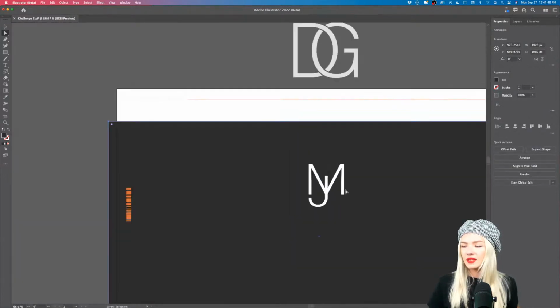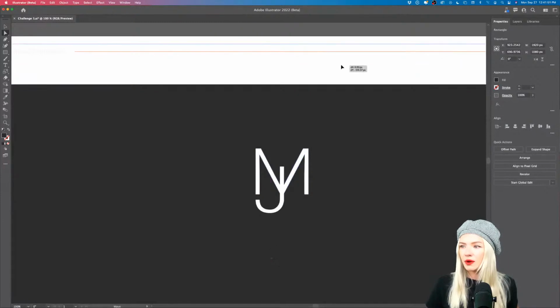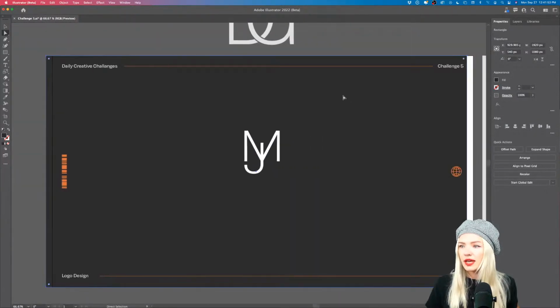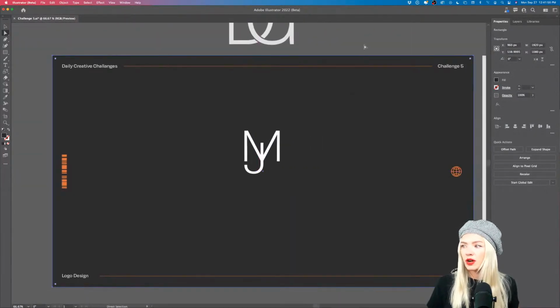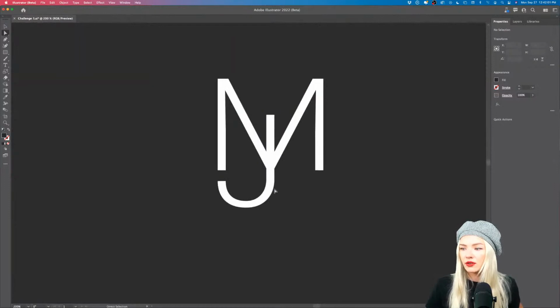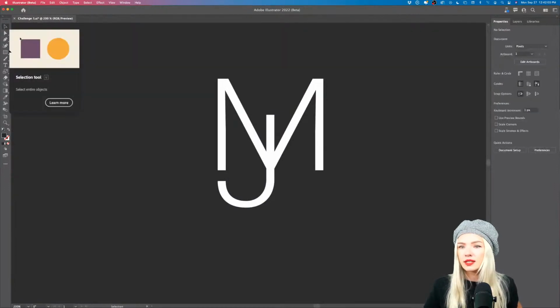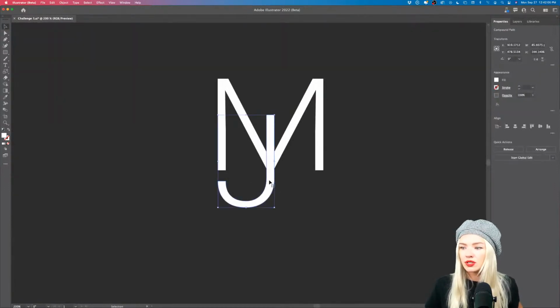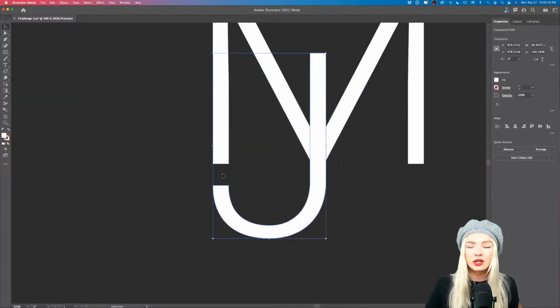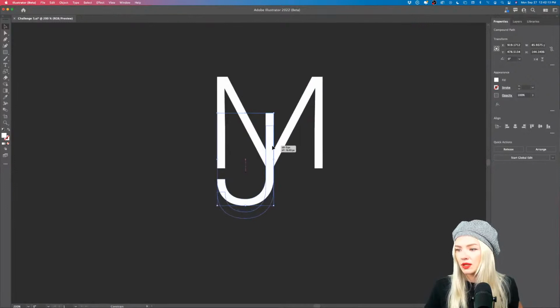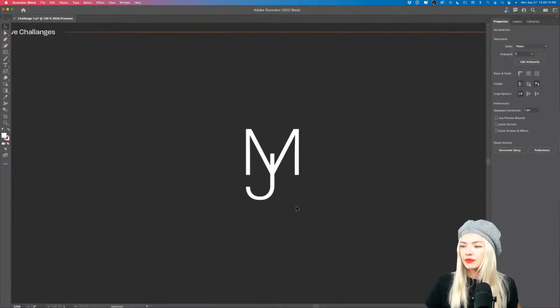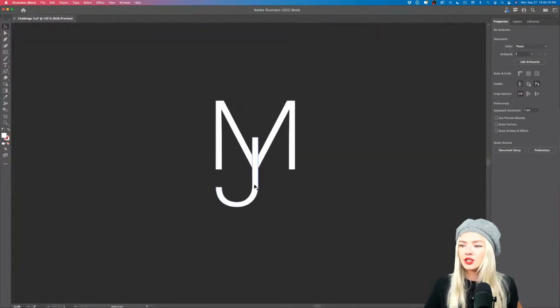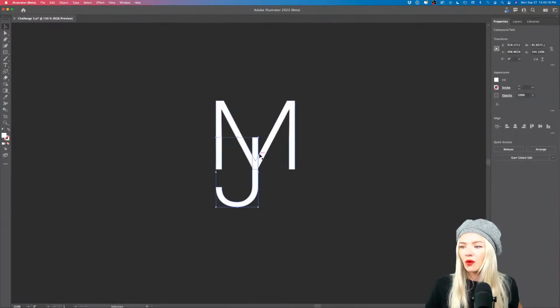Okay, so now that I have my letter mark, I have also moved around the background. If you don't want the background to move around, you can click Command and 2 to lock it. Right now, I cannot select it anymore because I have locked it already. Now I'm going to customize slightly the J. I'm going to push it slightly to the bottom because I can see that the distance here is pretty close. So I'm going to do something like this. There we go.